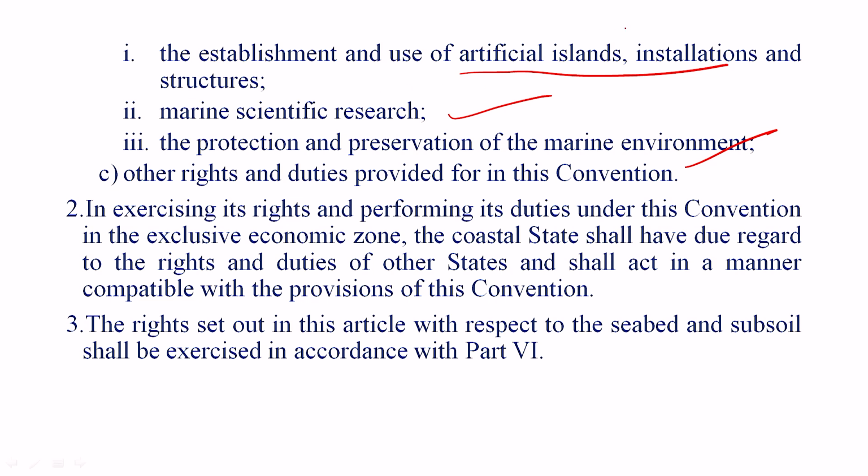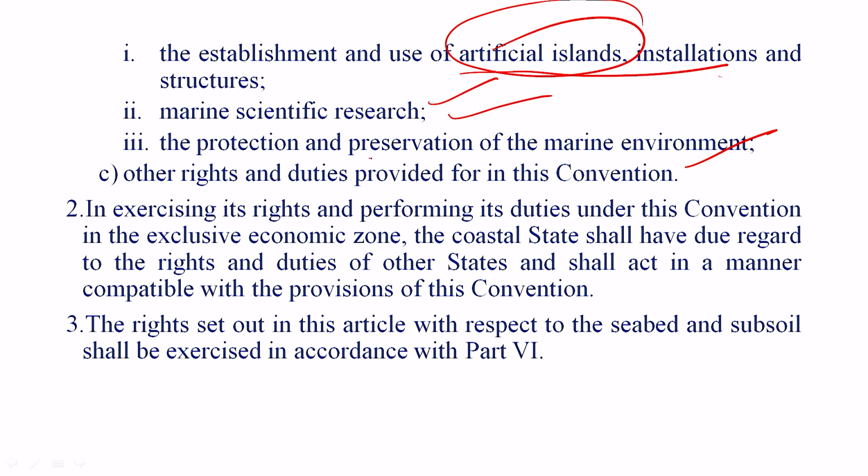So the artificial islands can be established somewhere in the exclusive economic zone area. Similarly, the other installations and structures. Other installations can be equipment for signals, or some other special equipment required for communication purposes. All those installations can be done in the exclusive economic zone area. Then marine scientific research by that nation can be done to the extent of the exclusive economic zone area, as well as protection and preservation of the marine environment.